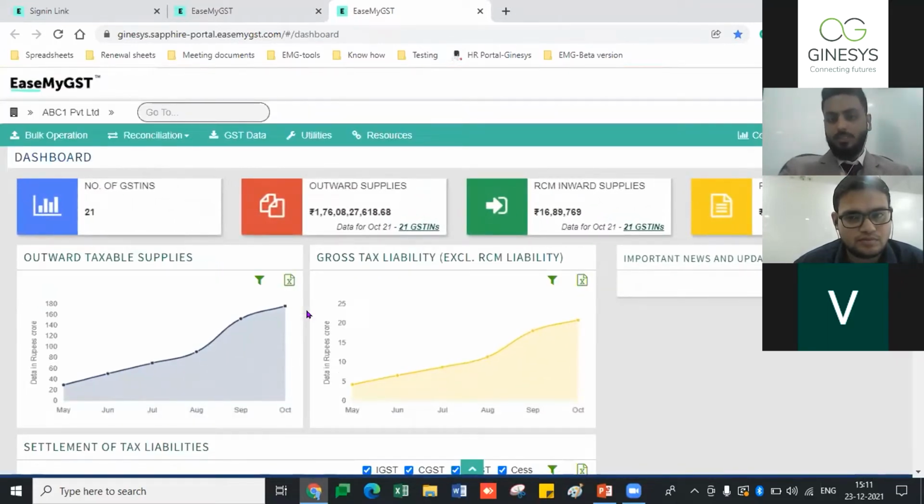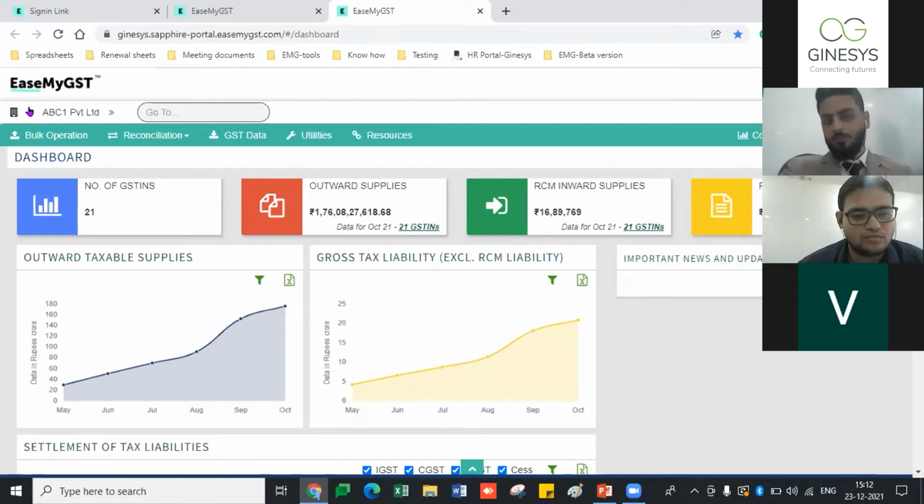So this is basically a dashboard for our new advanced version. One thing I will let you know: for transferring all the data, we have already mapped all the organizations to our new advanced version. You do not have to worry about the organization details and all the mappings from the old one to the new one. Also, we have arranged an account manager. A separate dedicated account manager will be given to all the accounts, who will provide you the training on how to use the portal and how to work on it.